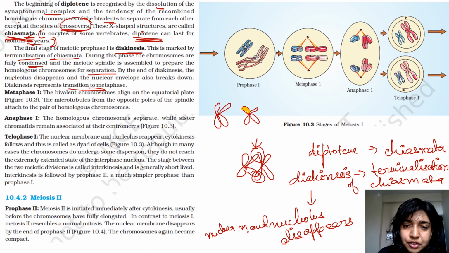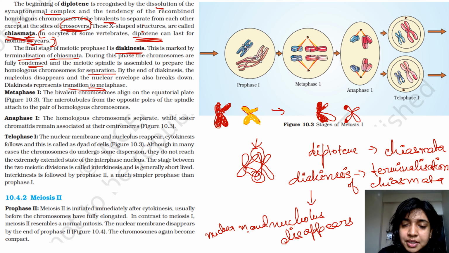For example, if this was originally a yellow colored chromosome and this was a red colored chromosome, what happens after crossing over and diakinesis is that some part of this red chromosome is exchanged with the yellow one and some part of the yellow one is exchanged with the red one.